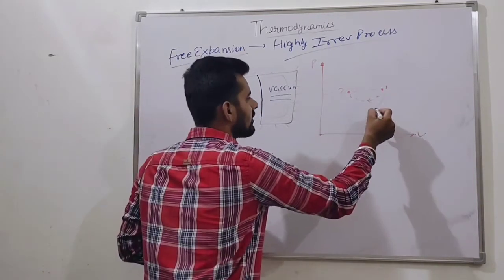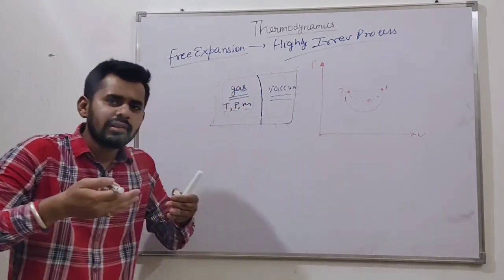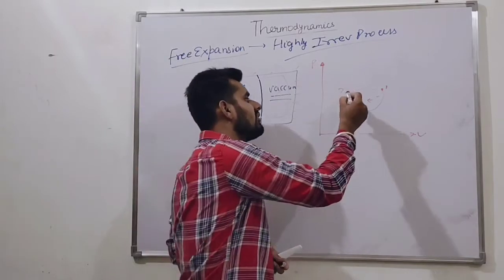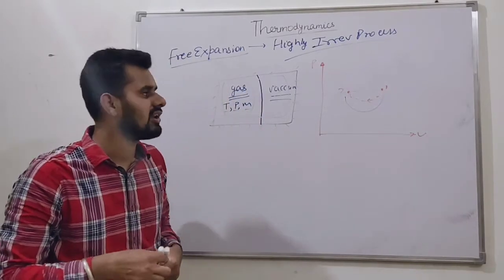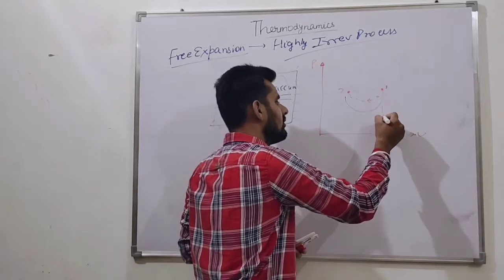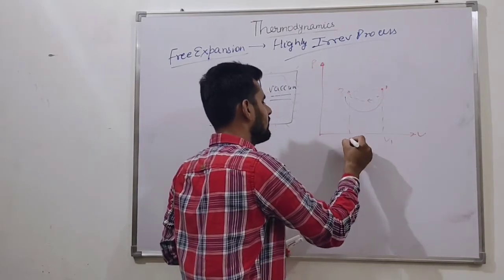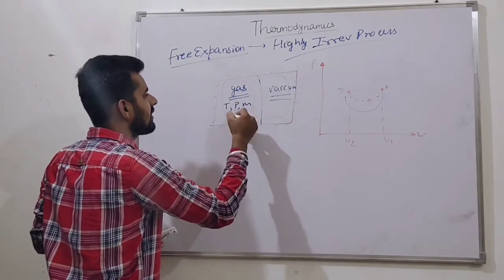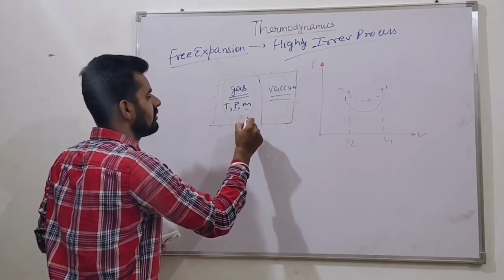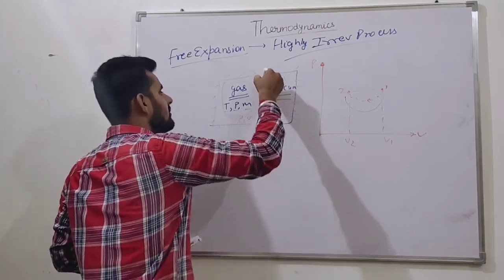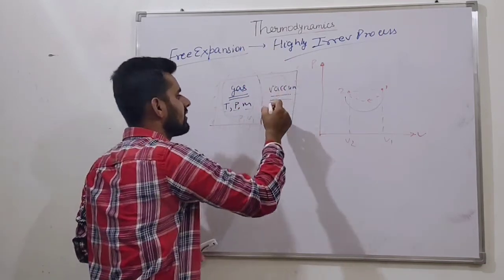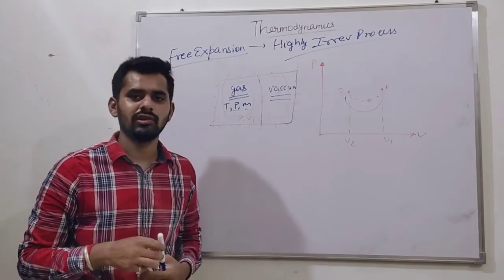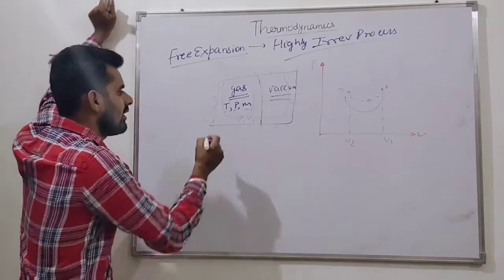From state 1 to state 2, the temperature decreases in between. But initial and final conditions are the same. Let us say it is volume V1, it is volume V2. When the partition is there, this is the condition where pressure is P1 and volume is V1. When we remove this partition, then the volume is V2 and pressure is the same and temperature is the same. They are constant.